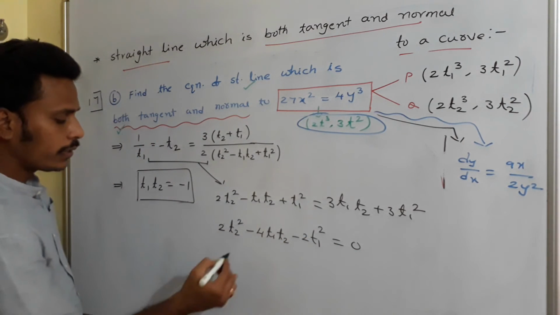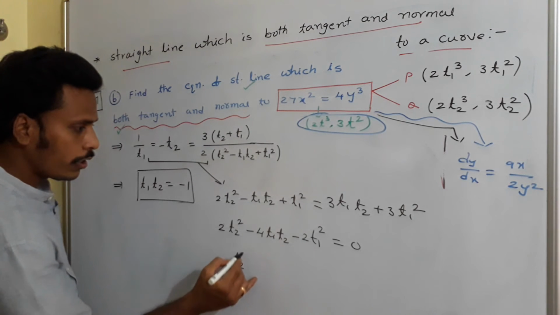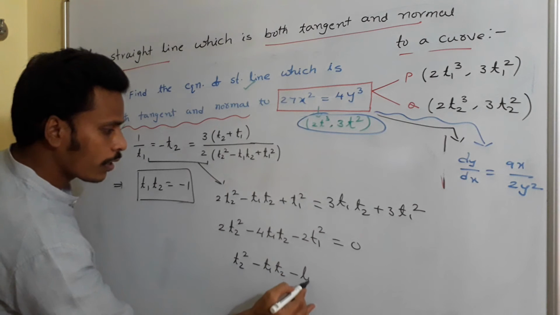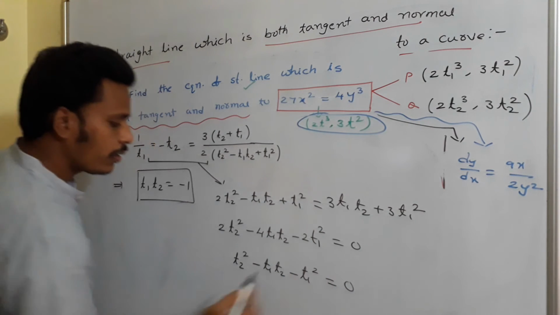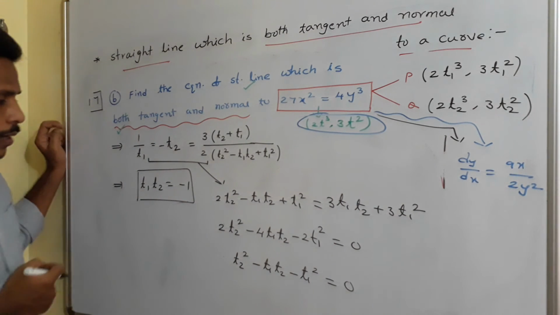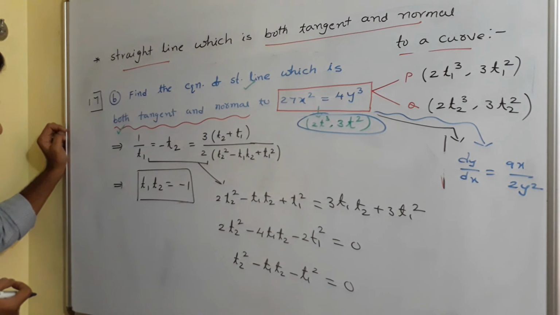Okay, and then you just remove 2, t2 square minus t1 t2 minus t1 square is equals to 0. I have t1 t2 as minus 1. So if you replace it with minus 1, it will become plus 1.